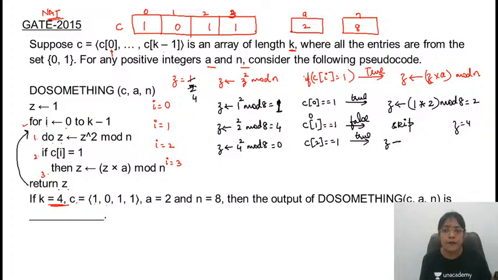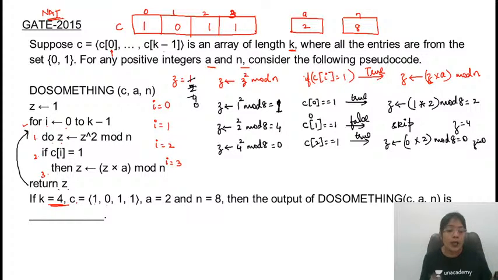Z will be modified as follows. If you observe here, you are taking the power of z or multiplying z. Z is what? 0. 0 into a. Something multiplied with 0 will be 0. So the value of z will be 0.